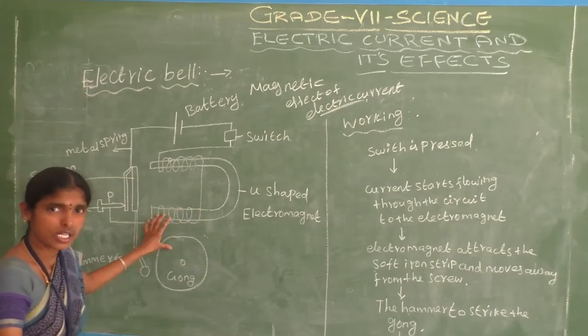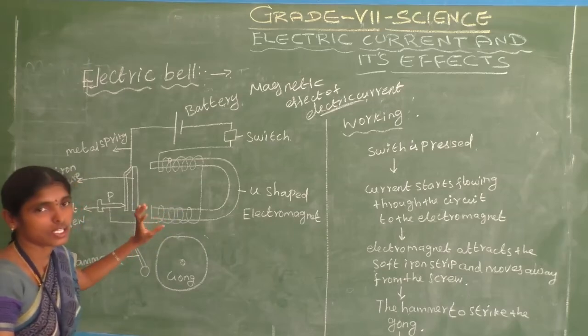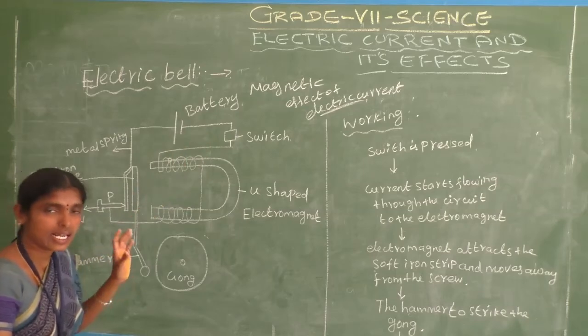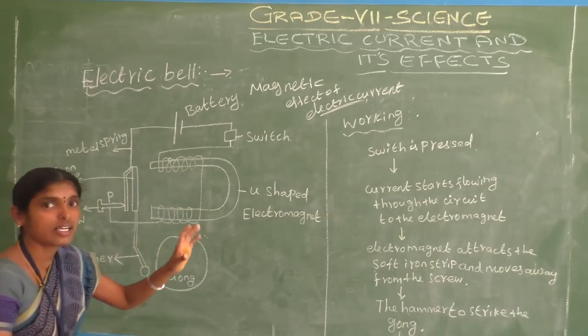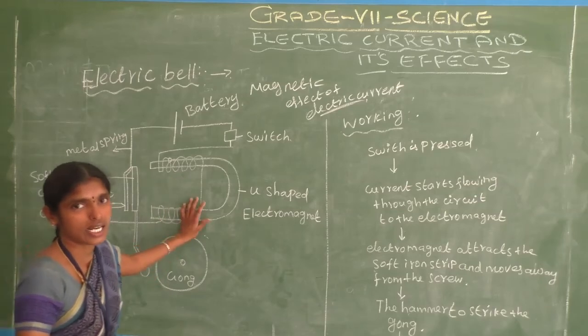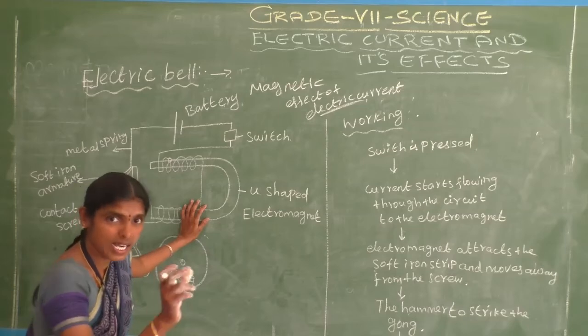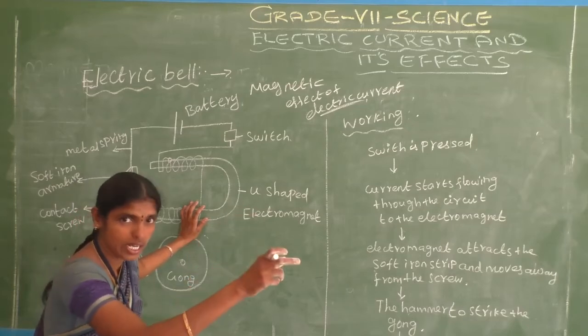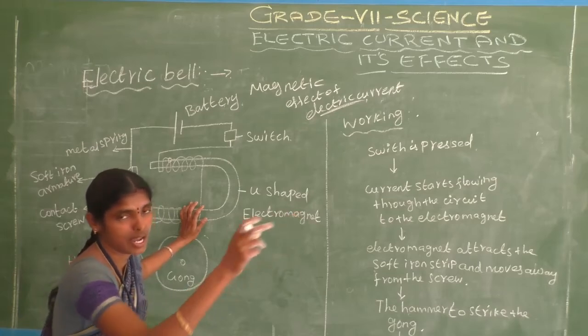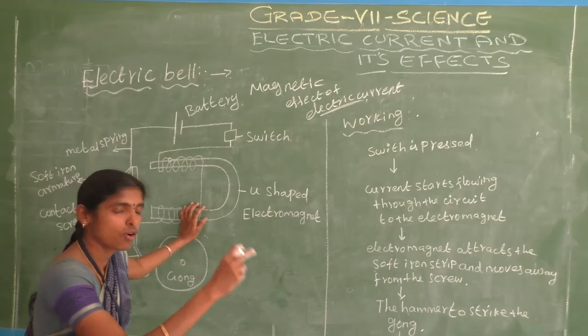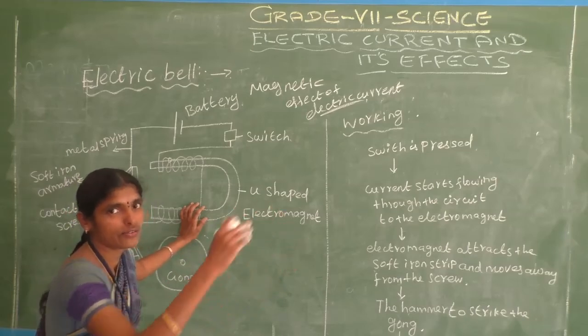How does the electric bell work? It uses an electromagnet, the magnetic effect of electric current. Already we have discussed the magnetic effect of electric current.